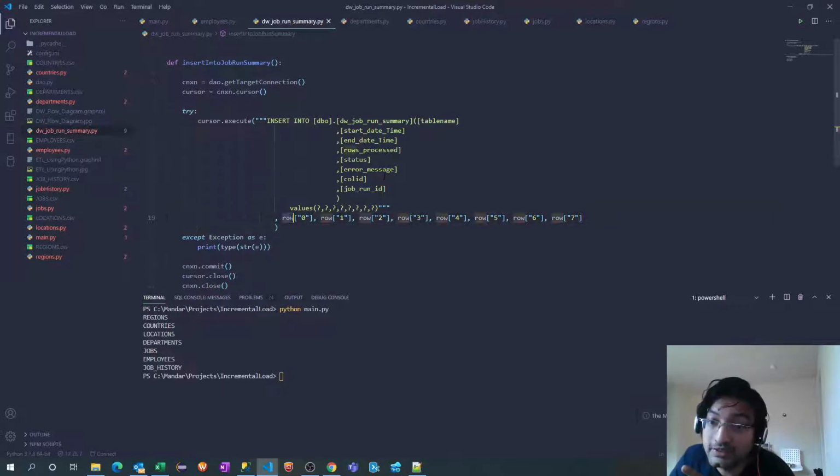But one thing I missed. See, this row is an object of the data frame. When we are iterating, it returns the row. We don't have that data frame here, so we should not use these. There have to be some variables.